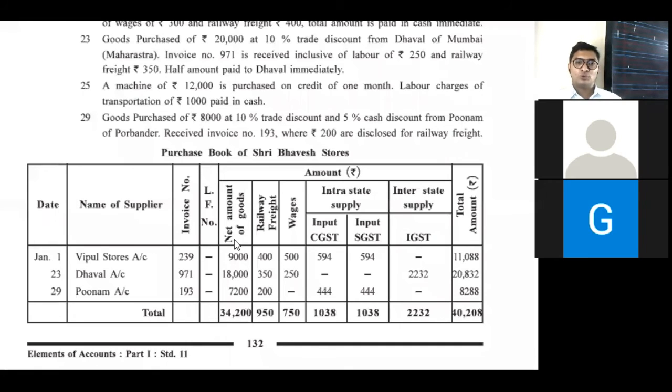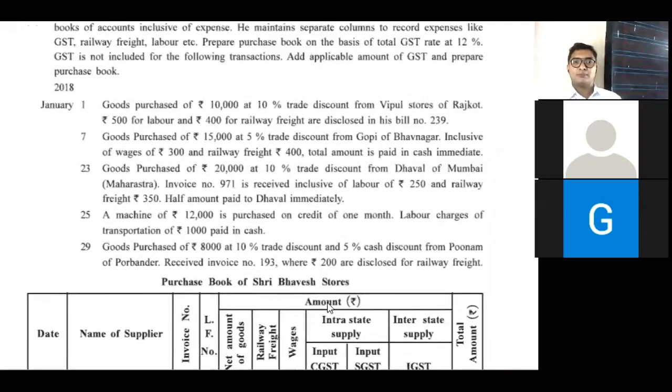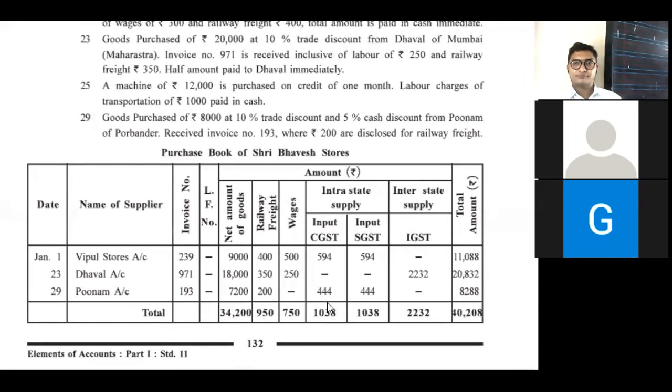We have to do a total of each individual column, net amount of goods, railway fare, wages, CGST, SGST, and IGST, and final value is 40208. That's it. So here illustration number 3 is over.